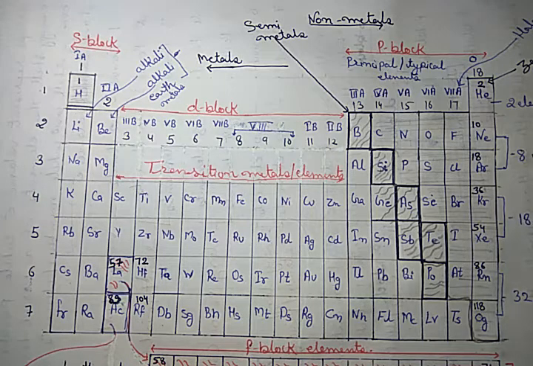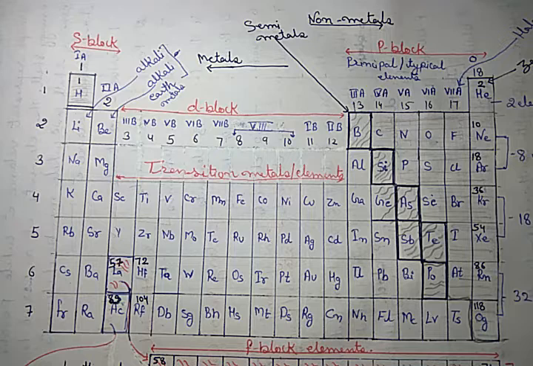Now, the modern periodic table is also called the long or extended form of Mendeleev's periodic table, because the main work was done by Mendeleev.